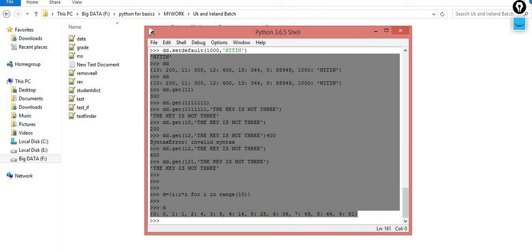Second assignment: the same program that you implemented with the while loop, I think the program was username and password. We did that in the while loop section, where the user enters username and password. After three wrong attempts, you are locked out of the system and so on. The same program you have to implement with the dictionary, where earlier you used static values. Now this time you will use the dictionary.